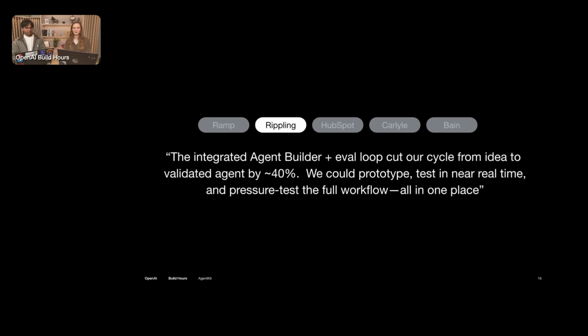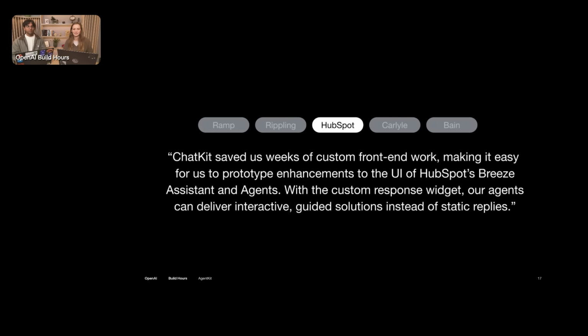That's awesome. Similarly, HubSpot, who has been doing a lot of amazing work in the AI space, used ChatKit to enhance their Breeze AI assistant. So yeah, they saved weeks of front-end time, like we mentioned at the start. Building agents from start to finish is super time-consuming because of each of the complex steps involved.